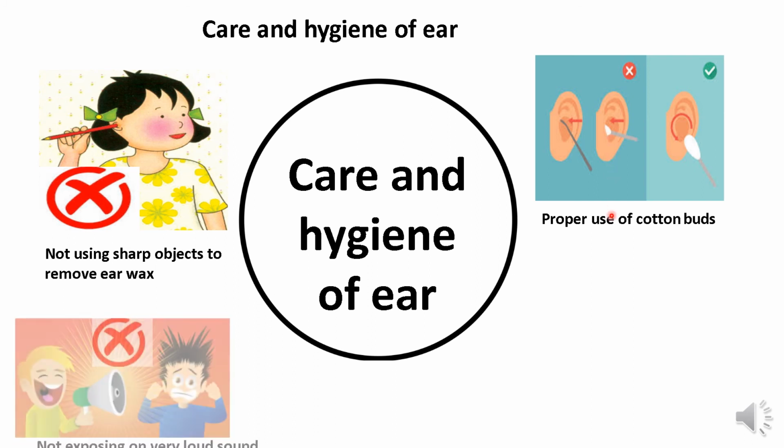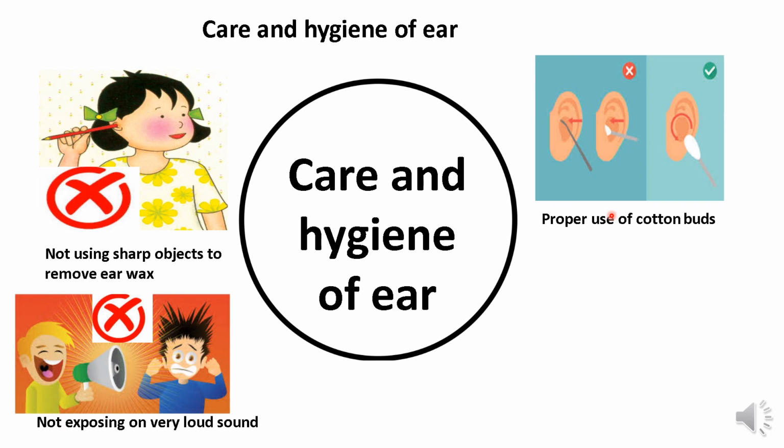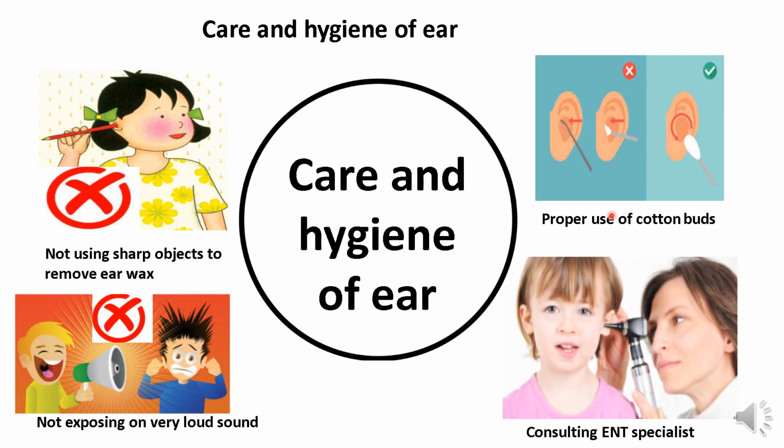Our ears should not be exposed to very loud sound, because it may damage our eardrum. And if there are any problems or injuries inside the ear, we should consult an ENT specialist, that is an ear, nose and throat specialist.